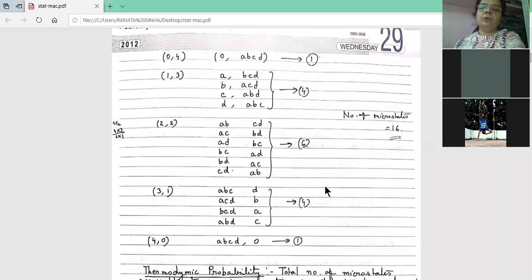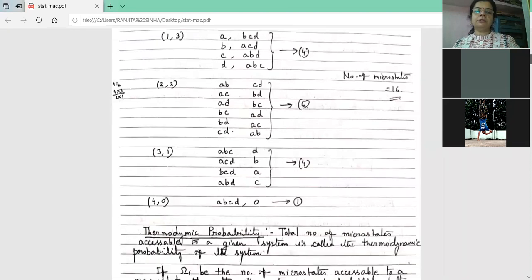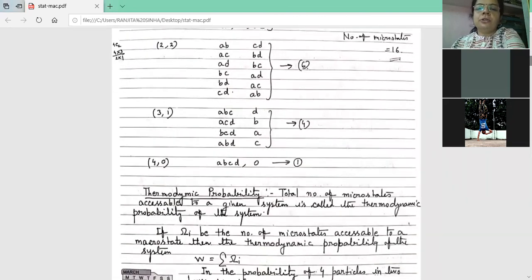Now how many microstates are there in total? 1 plus 4 plus 6 plus 4 plus 1. Add all these together. So the total number of microstates here is 16. Now coming to thermodynamic probability. The total number of microstates accessible to a given system is called the thermodynamic probability of the system.